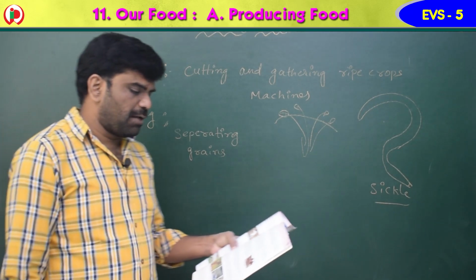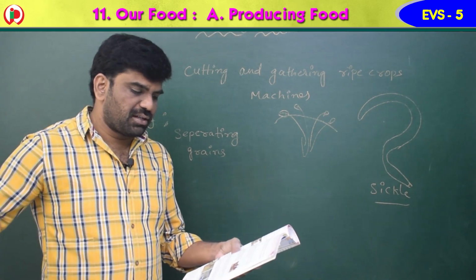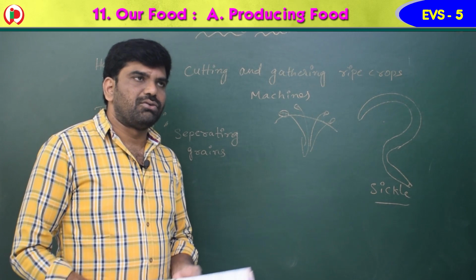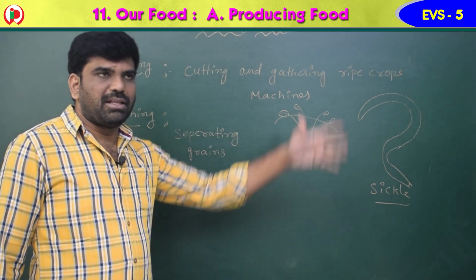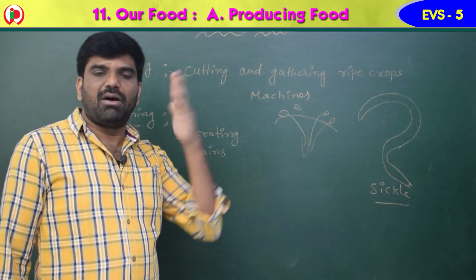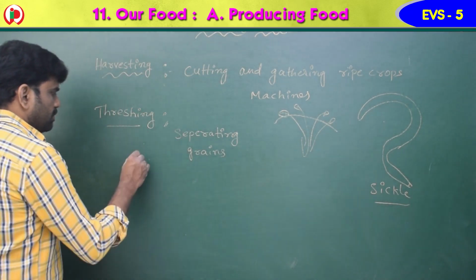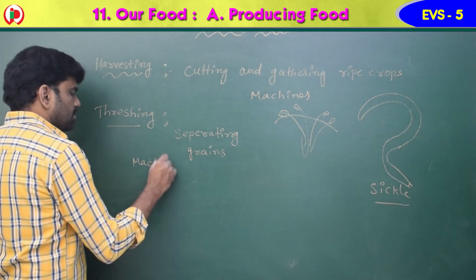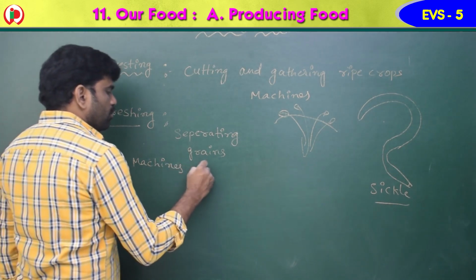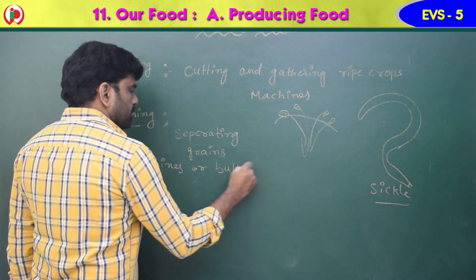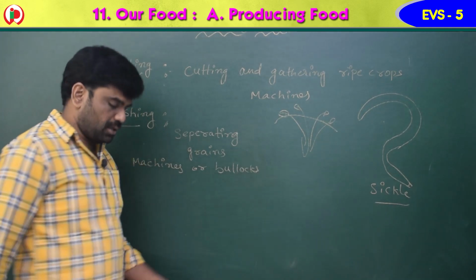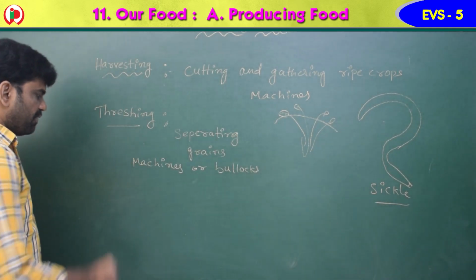It is done with the help of machines or by bullocks treading over them. Usually this will be done by the bullocks. They will stamp or tread over them, or it is done by machines also. So by machines or by bullocks. Next one is winnowing.